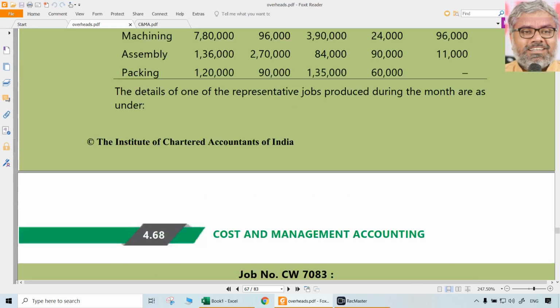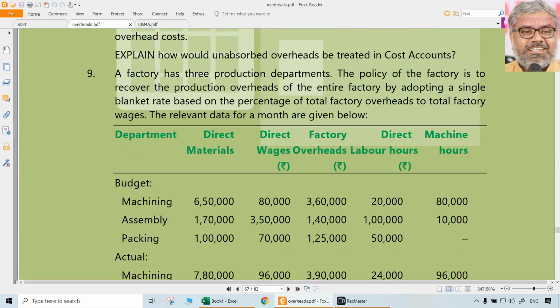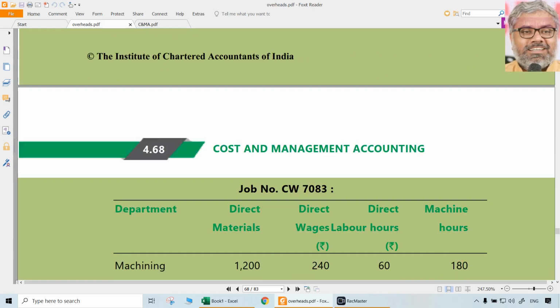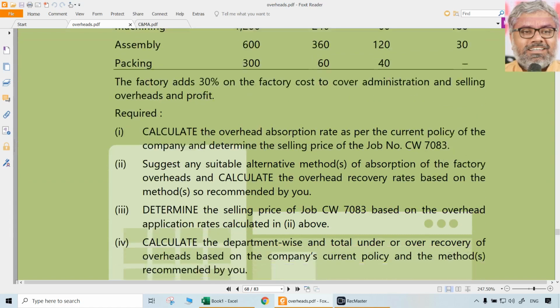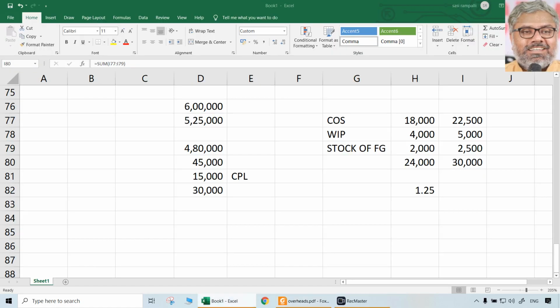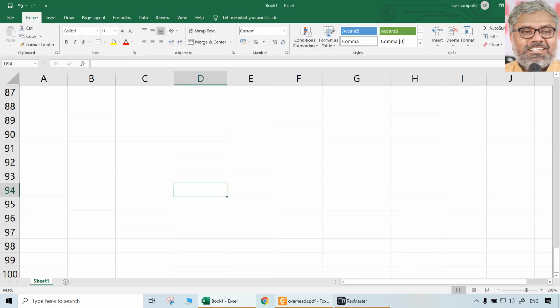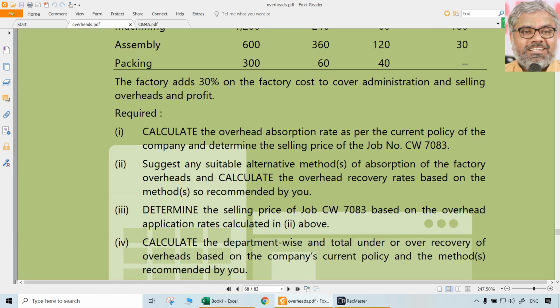Now let us look at this question. Ninth question is very good question once again. A 10 marks question like this can be fantastically expected. By the way, this can act like, once again, a precursor to activity based costing. Let me also reiterate the point. Overheads and activity based costing, these two topics are very closely related to each other. In fact, if an ABC question is asked, that will also include the normal overheads.